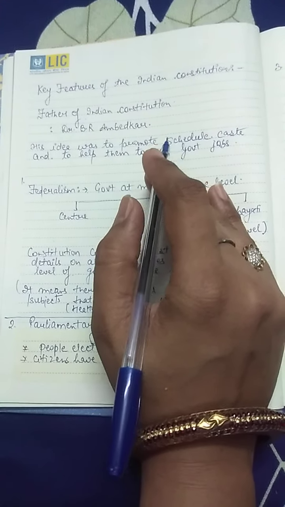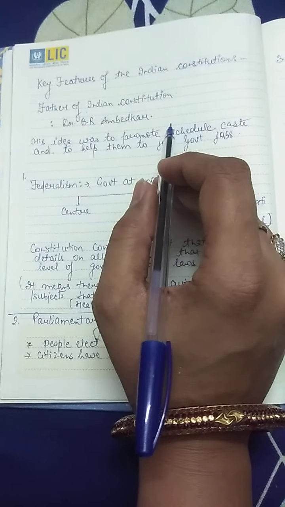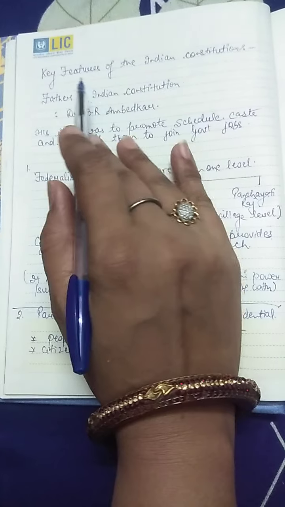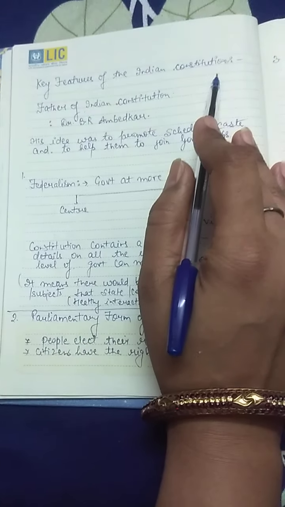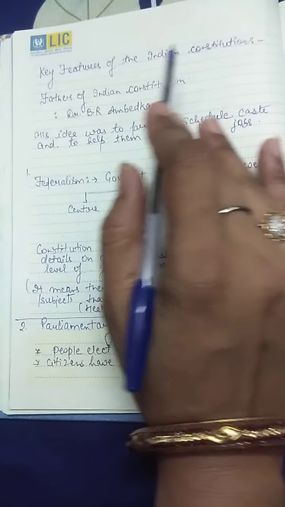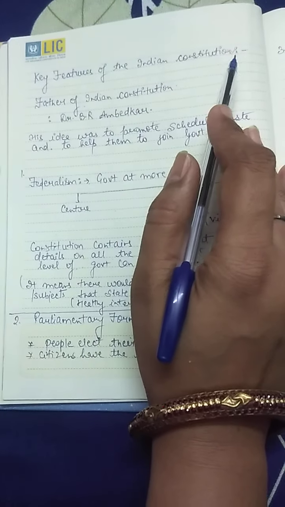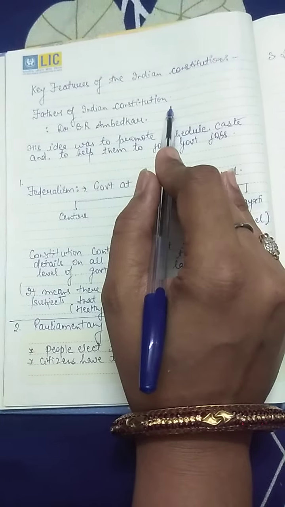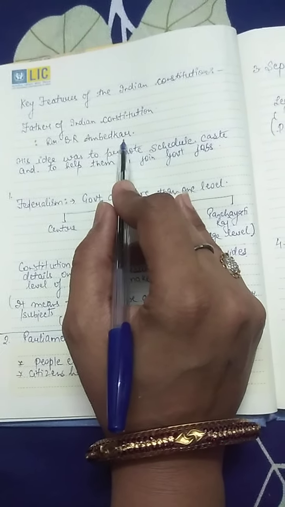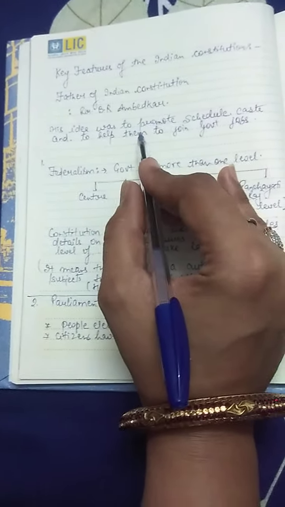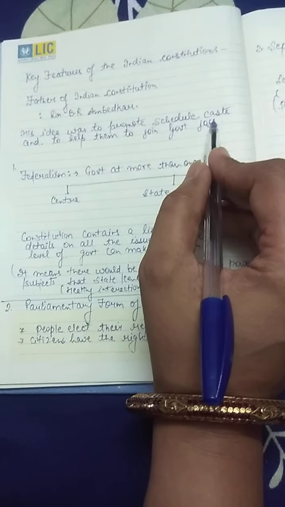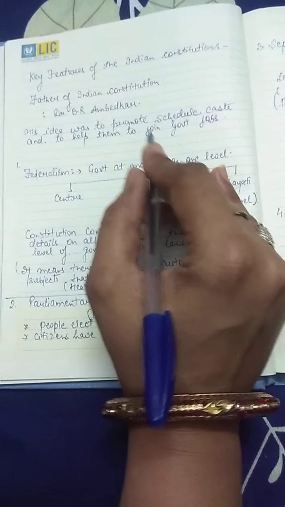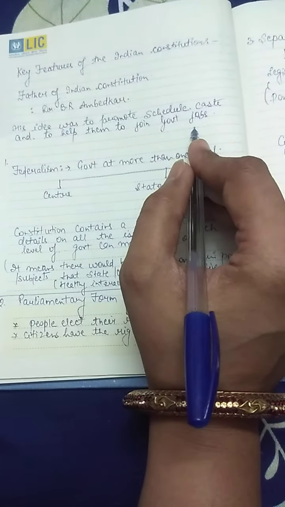Now, in the second part of the lecture, we are going to discuss the key features of the Indian Constitution. Before discussing the key features of the Indian Constitution, I would like to say that the father of the Indian Constitution was Dr. B.R. Ambedkar. His idea was to promote the scheduled caste and to help them to join government jobs.